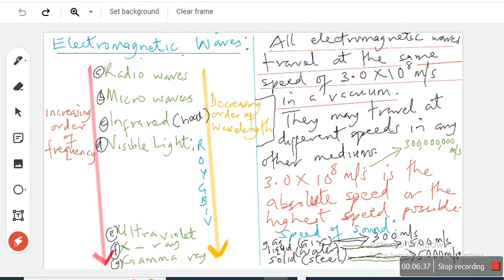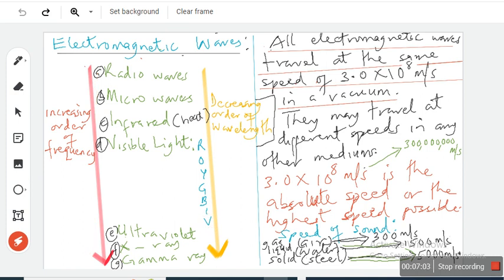You know ROYGBIV: red, orange, yellow, green, blue, indigo, violet, isn't it? So among the visible light, which one has the highest frequency? You can just tell me the letter. I'll tell you what the letter stands for. No, I told you, when you are moving down like this, that is how the frequency is increasing. Violet. Violet has the highest frequency, okay?